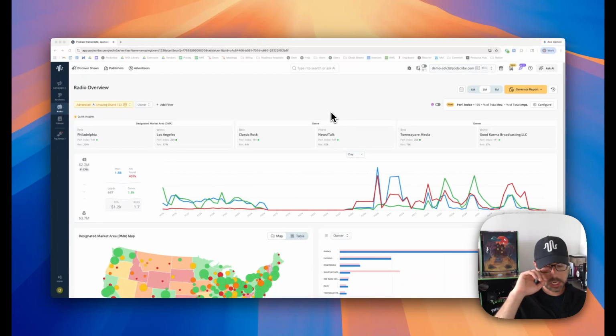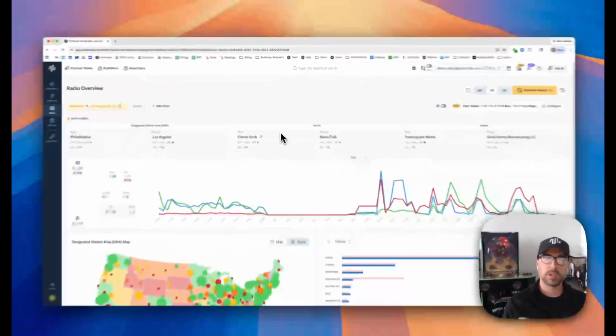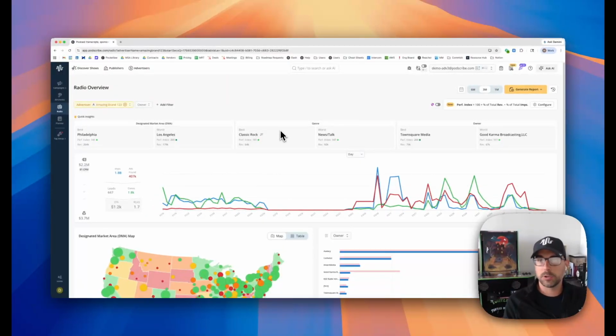What you're looking at here today is a demo account that allows us to see what is radio doing, where is it driving the best performance from a DMA, a format, an owner perspective, and more. And let's dive in on exactly what you're seeing here, so you can understand and see the value of this style of reporting. First thing to call out here, we're going to go top to down, left to right. Within this reporting view, if you are a current Podscribe user, you're going to notice a lot of similarities in what you're typically seeing if you're running podcast or streaming audio attribution with us today.